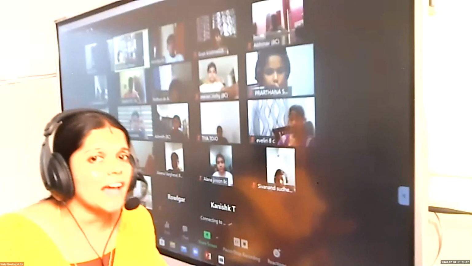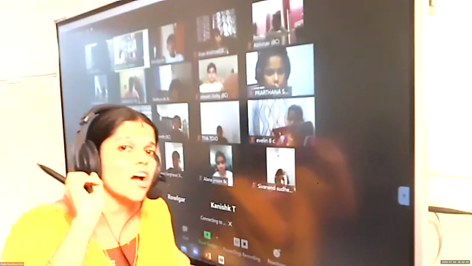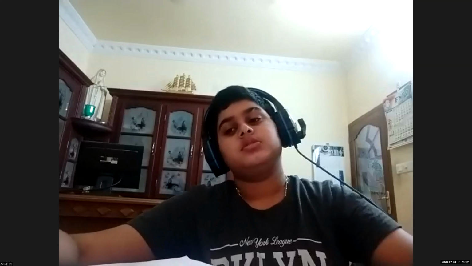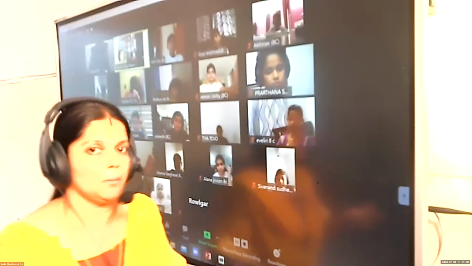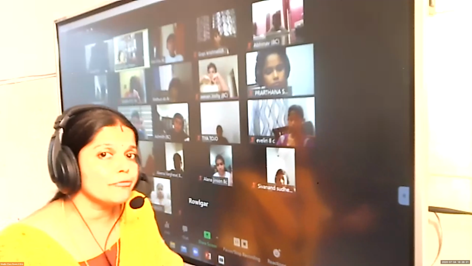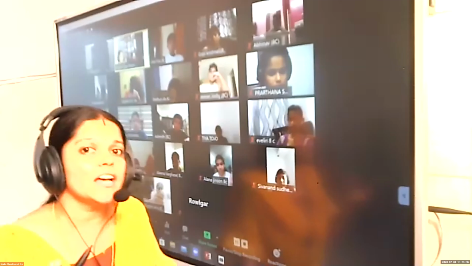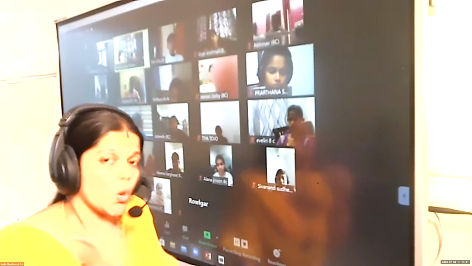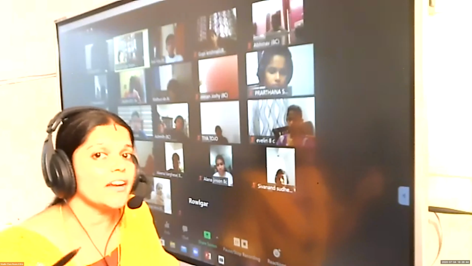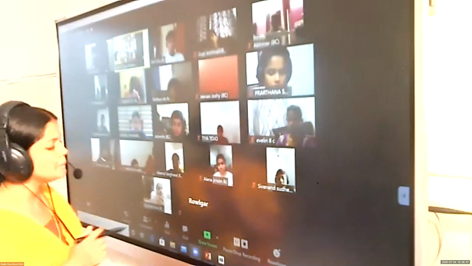What is the peculiarity of a non-finite verb? It does not show tense. It is derived from a verb. We have got these words from the verb. These are the forms of the verb, formed from the verb. But at the same time, it does not have a tense. So a finite verb shows a tense form, but a non-finite does not have a tense. Am I clear, children?